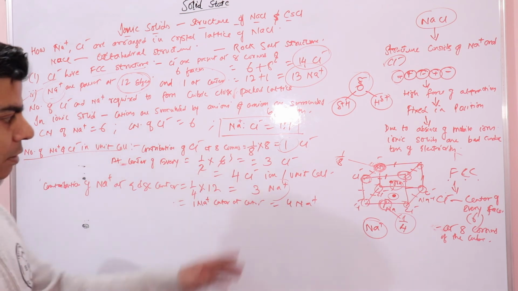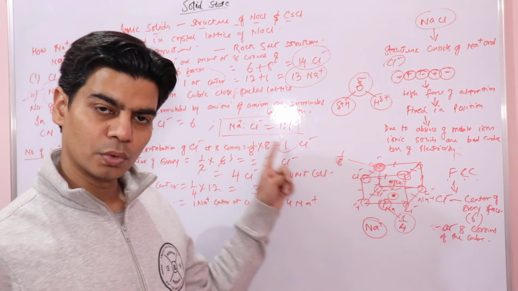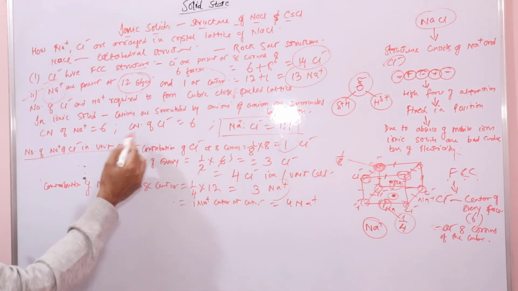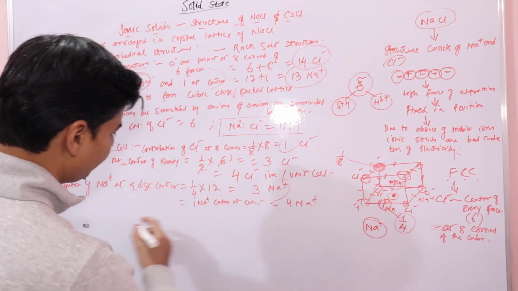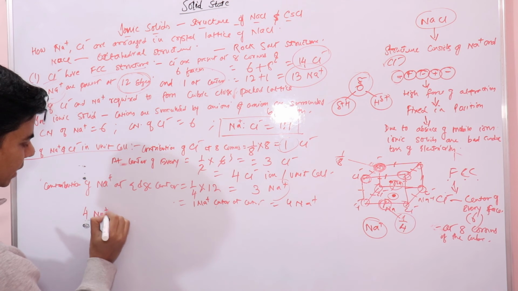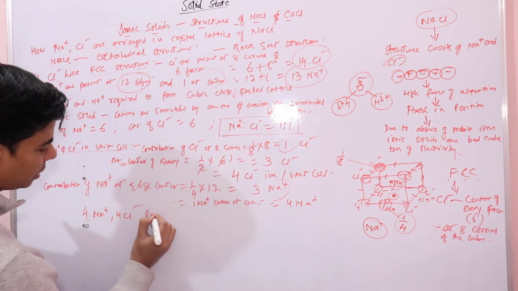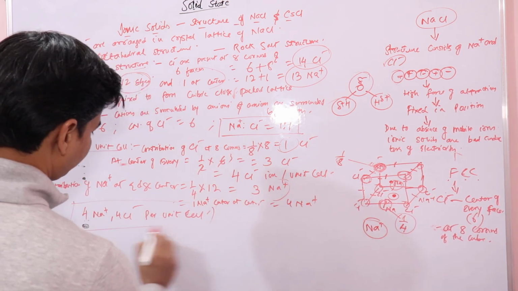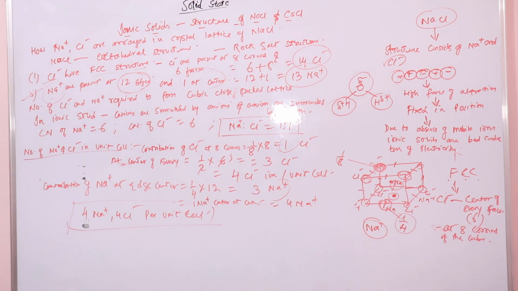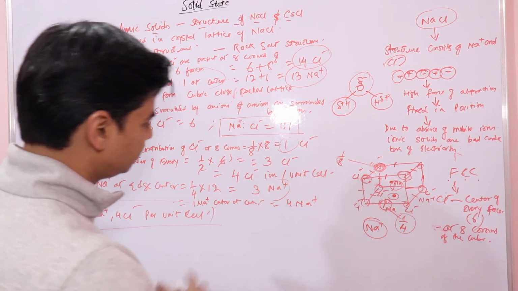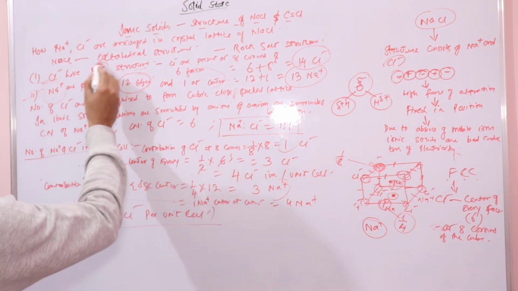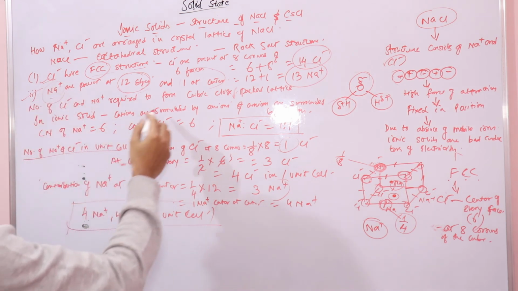So in a unit cell of sodium chloride, we have 4 chloride ions and 4 sodium ions. This is very important. This has been asked before, so you should know the small mathematical calculations. So we have 4 sodium ions and 4 chloride ions per unit cell in sodium chloride. Make sure you understand this.